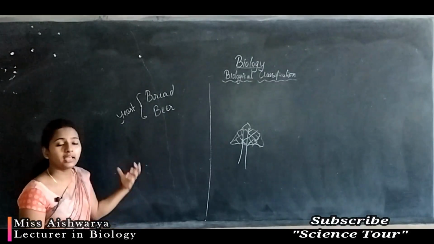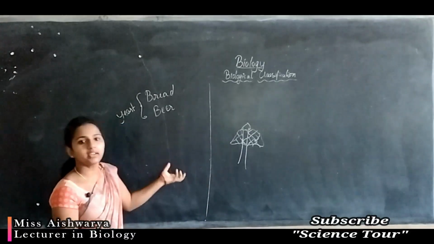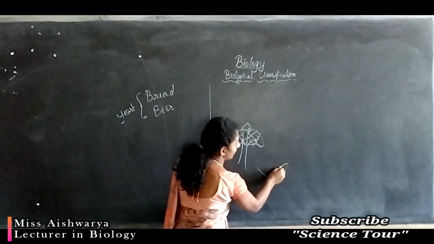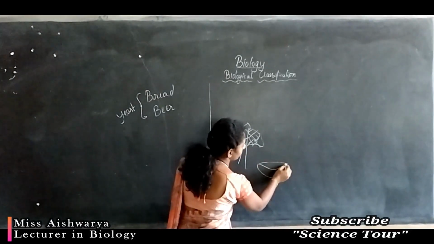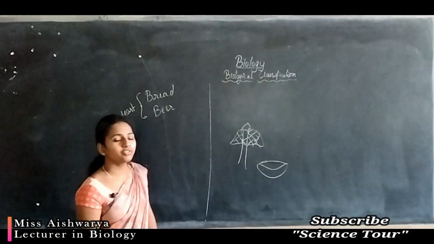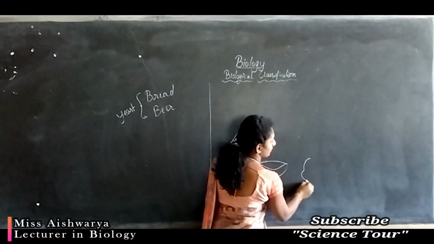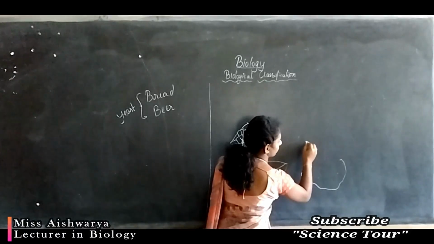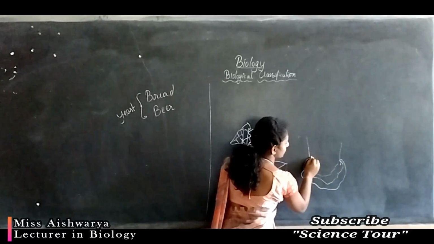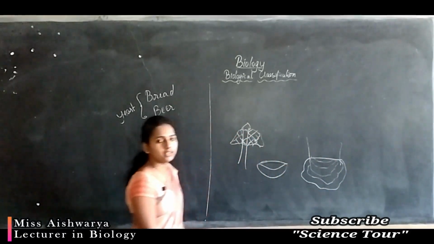Even in dung, animal dung, we can find fungal growth, cup shaped fungi. If you observe animal dung, like cow dung, you can find a cup-like structure. If you see any dead logs, you can see structures like this. Like this you can see different patterns, these are nothing but the fungus.